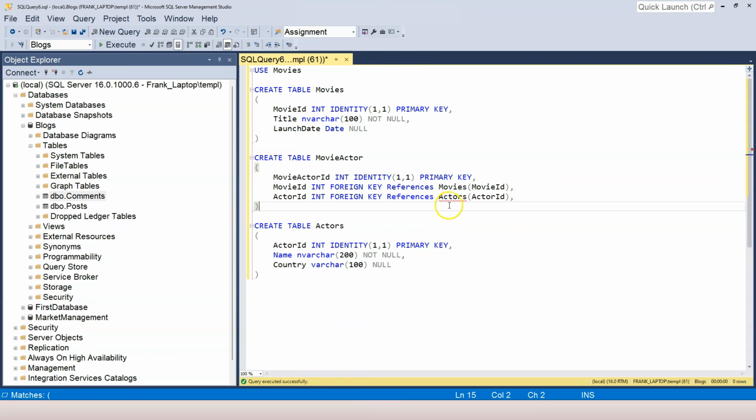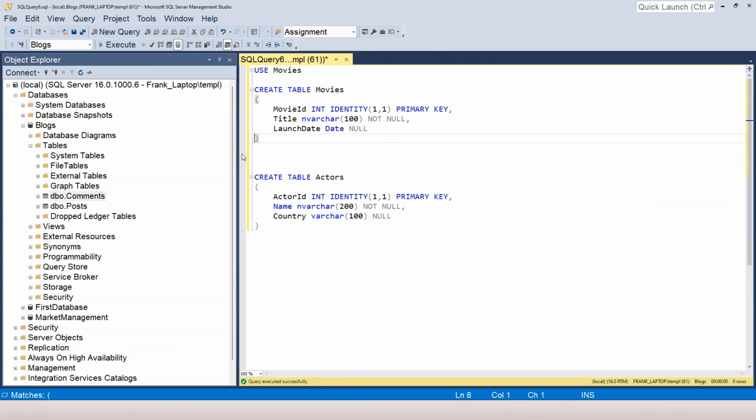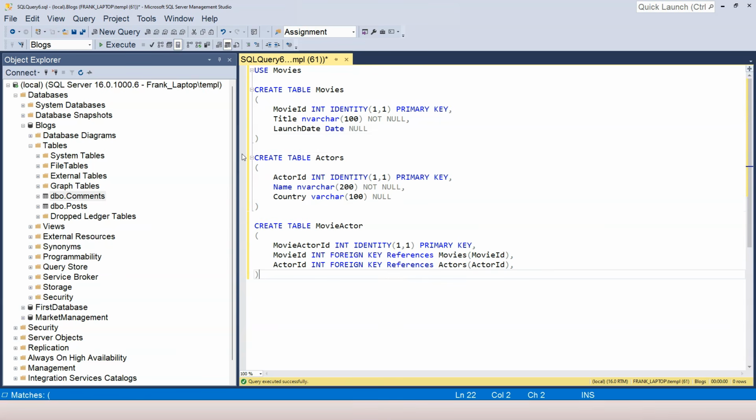Now you see that this shows a red squiggly line. It just means that because I put this table right behind movies, right? So it doesn't point out any problems because although the movies table is not actually created, it knows that when we execute this whole batch of SQL statements, by the time it comes to create the movie actor relational table, it already has the movies table created. However, we don't have the actor table created, so we cannot reference the actor table. So we will actually have to cut this out and move this over to the bottom. Now you can see the red squiggly line is gone.